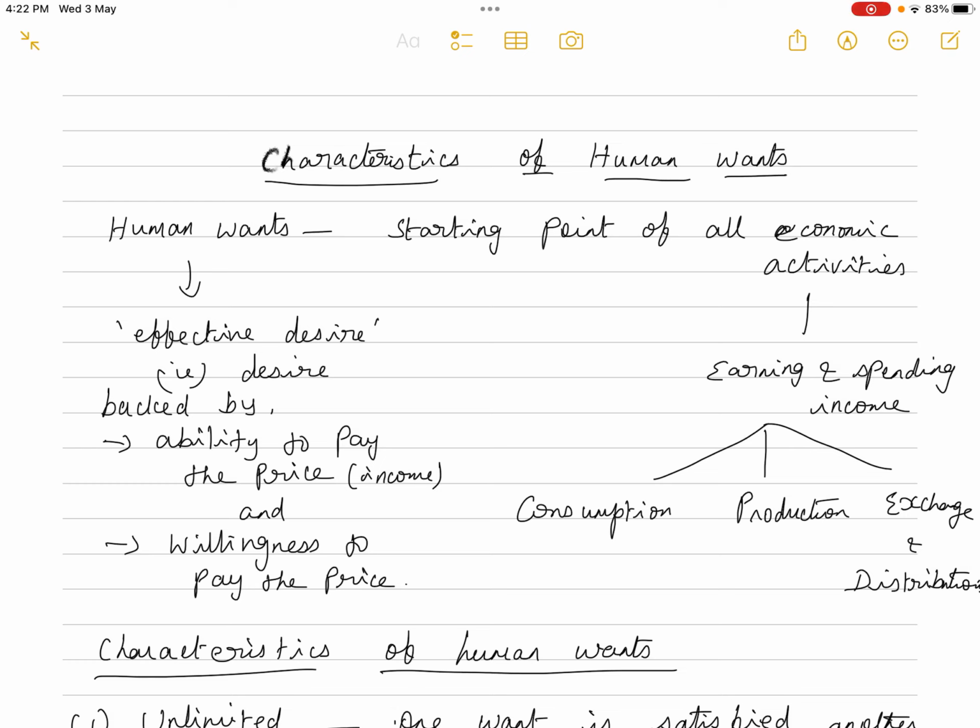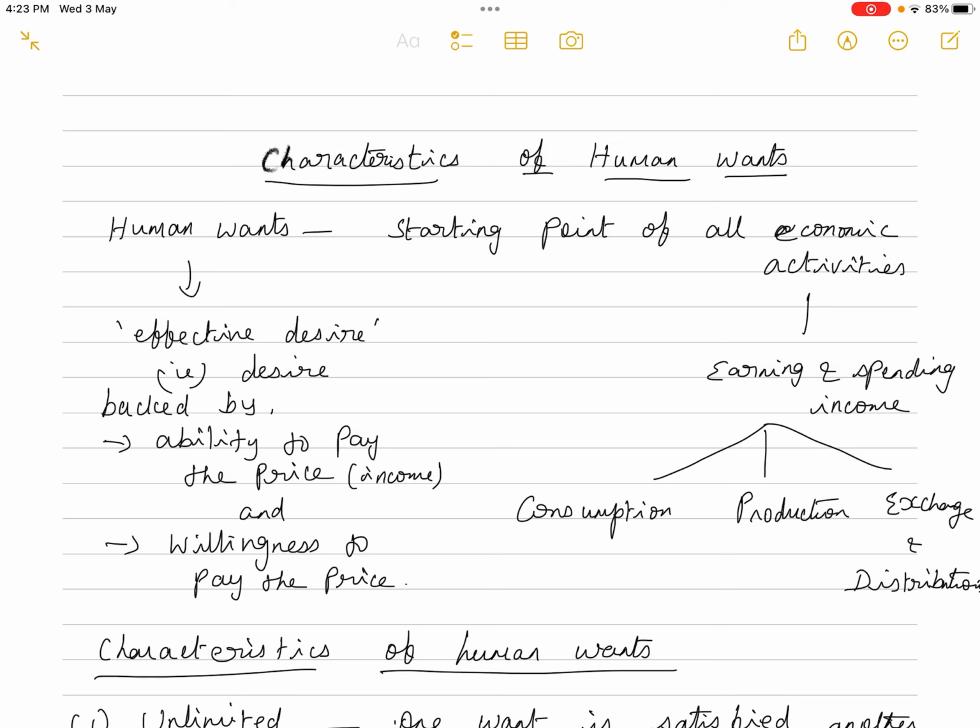Because of that consumption, somebody has to produce those goods and services, isn't it? Because of that consumption activity, production activity is taking place, and because of that production, exchange between the consumer and producer is happening, and finally the distribution, that is the sharing of rewards among all the 4 factors of production. All these activities are happening because human beings want to consume something. That's why it is said that human wants are the starting point of all economic activities.